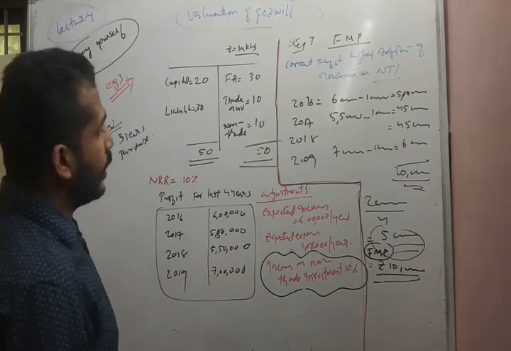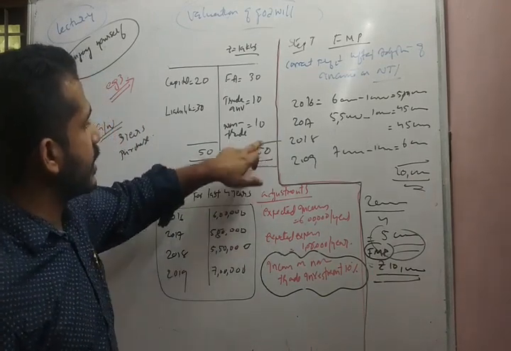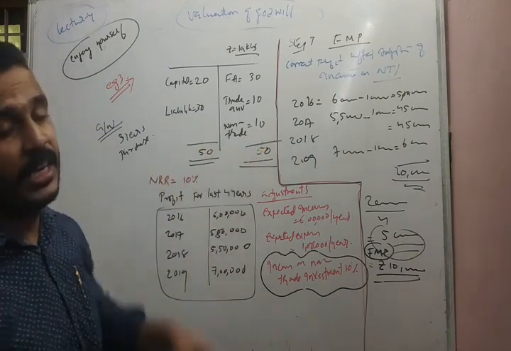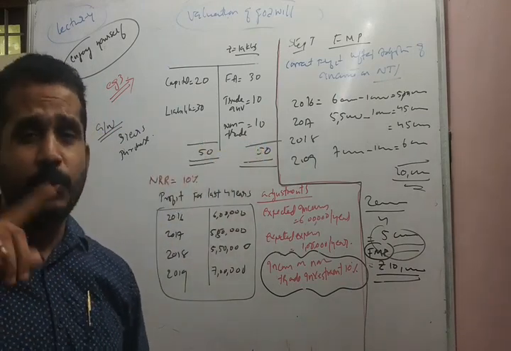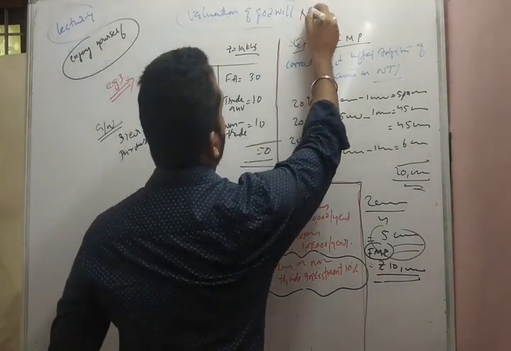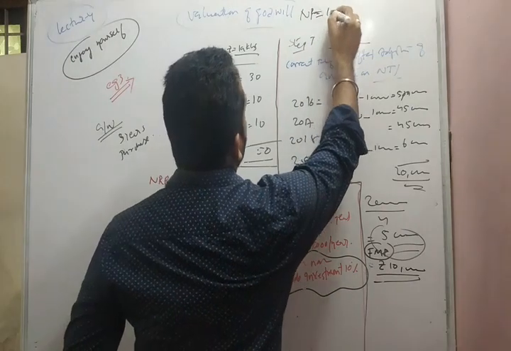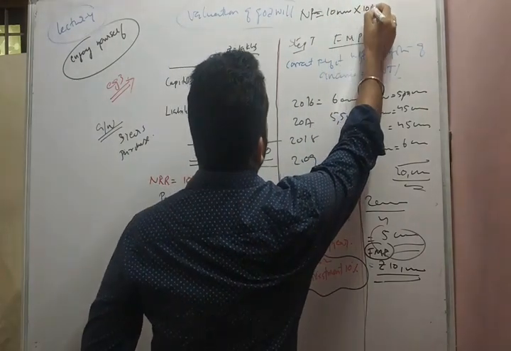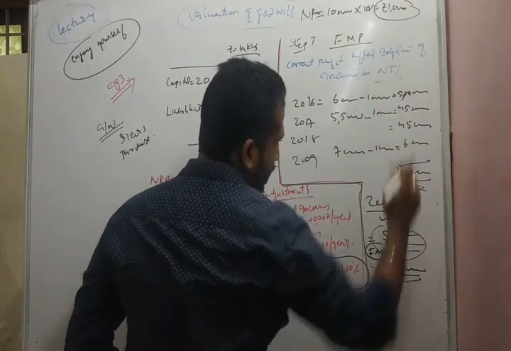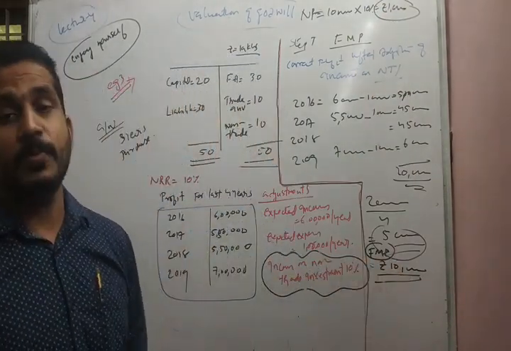Now, what is the normal profit? We have already calculated the normal profit. 50 lakhs. From 50 lakhs we deducted 10 lakhs, we will get 40 lakhs. 40 lakhs minus 30 lakhs, 10 lakhs into 10%, that is rupees 1 lakh. So what is the normal profit? Normal profit is equal to 10 lakhs into 10%, we will get rupees 1 lakh. That means there is an excess of 9 lakhs in the super profit.